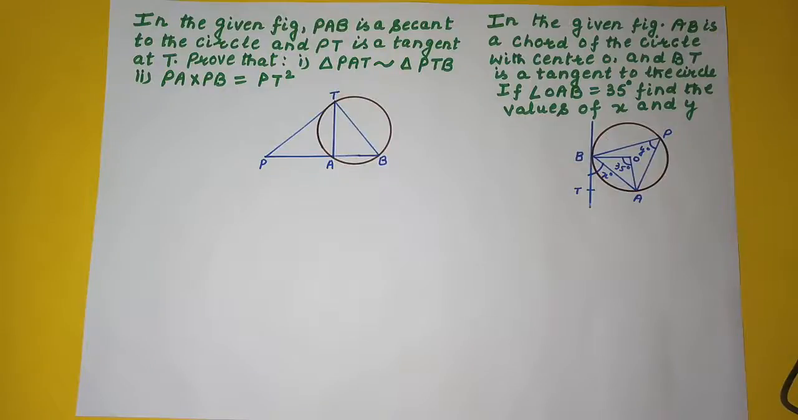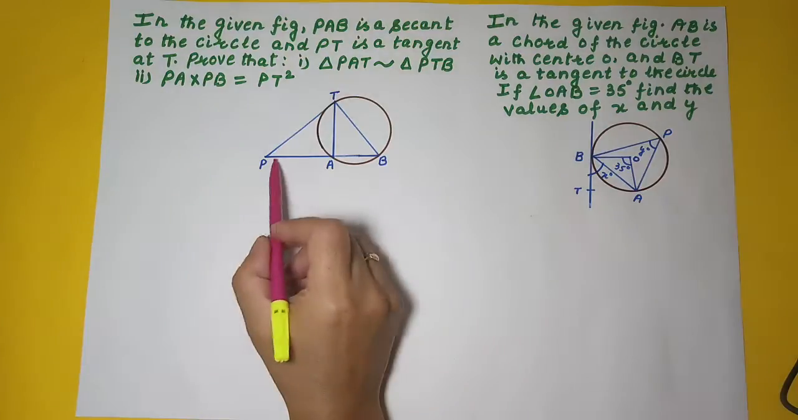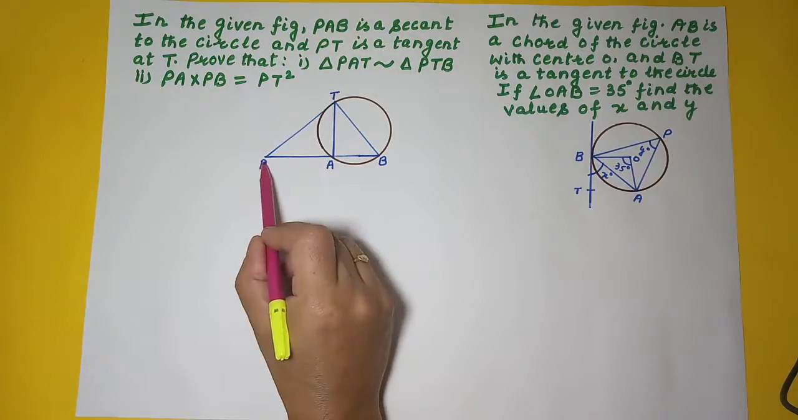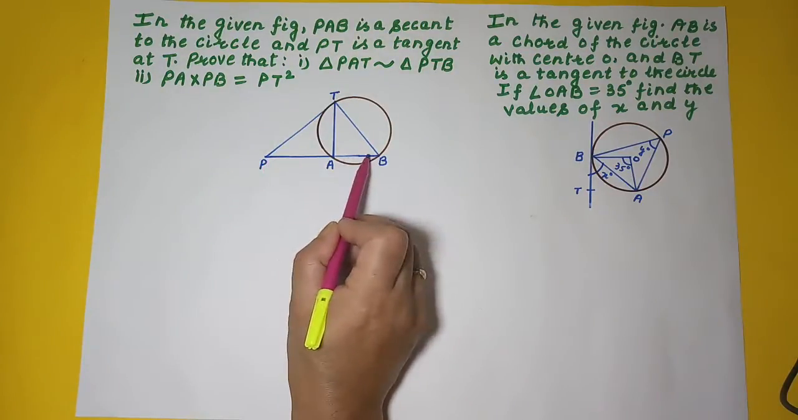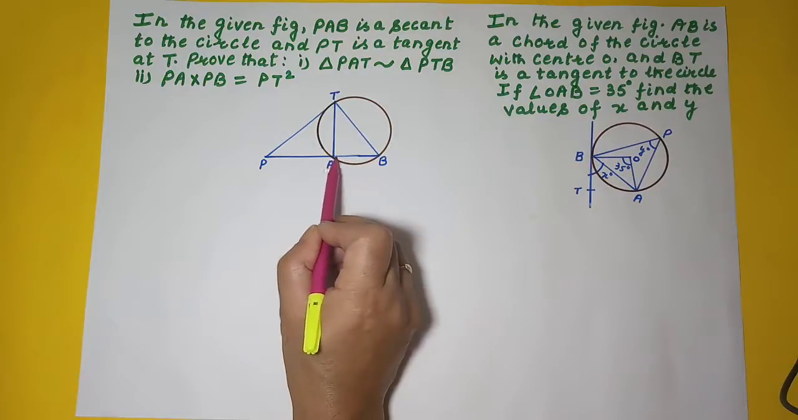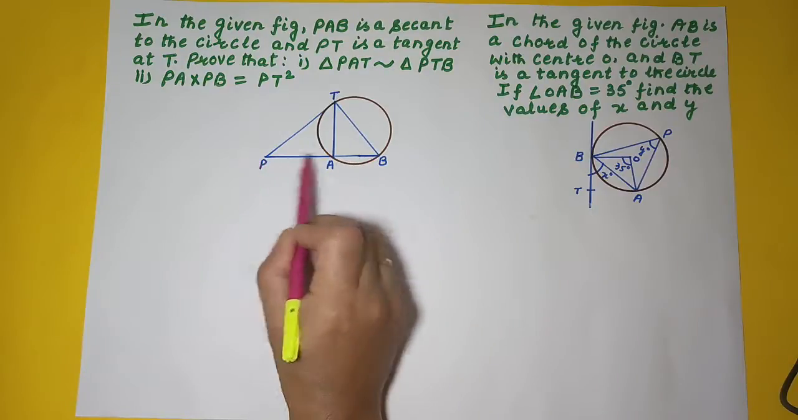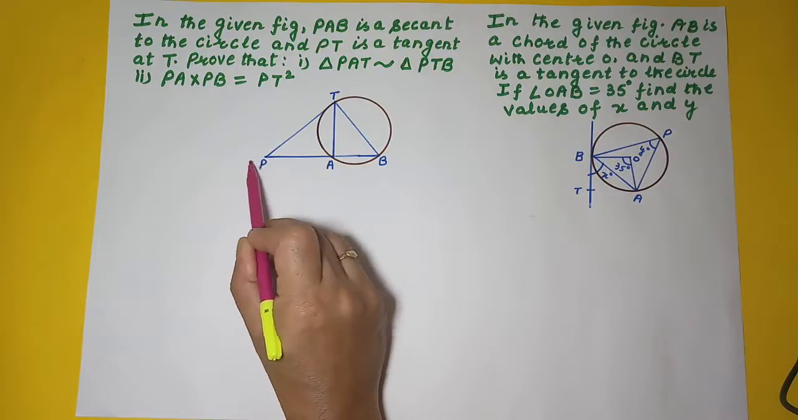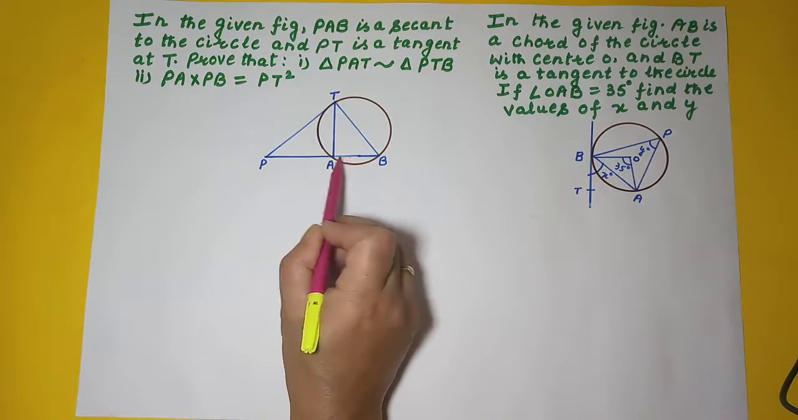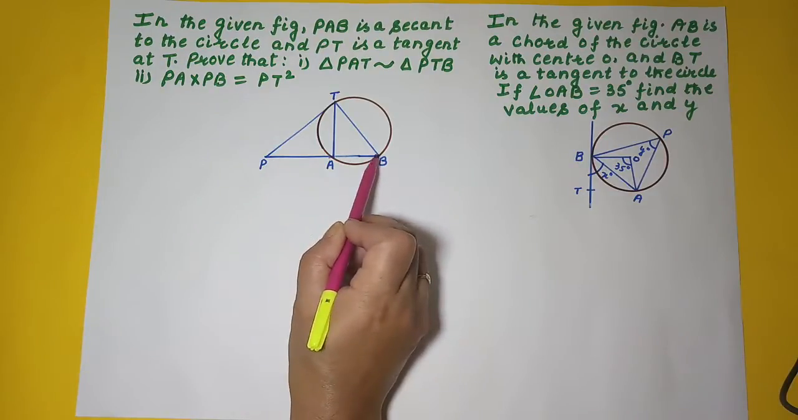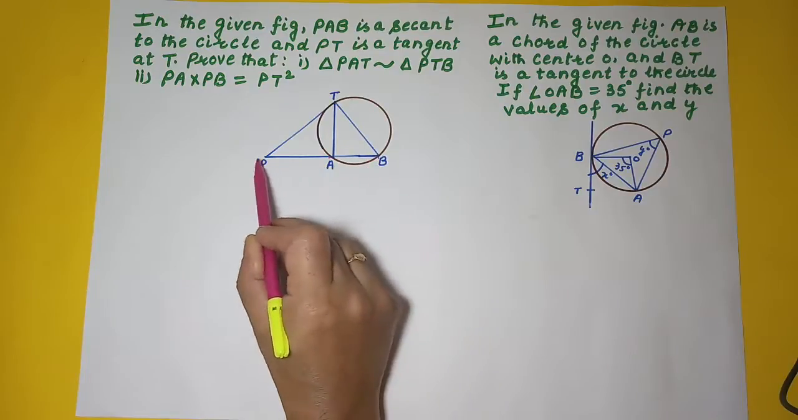In this video, we are going to continue with the intersecting chords and tangents topic. So in the given figure, PAB is the secant to the circle. Now, a secant is a line which goes beyond the chord. I mean, you can extend it outside the circle also. A chord you cannot extend. AB is a chord of the circle, and when you extend this chord outside the circle,